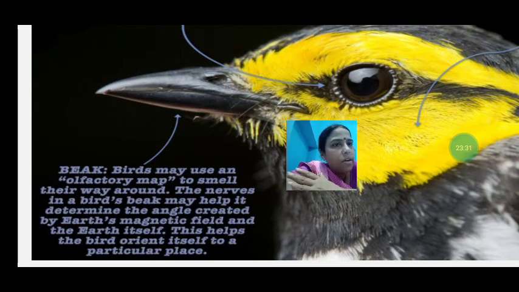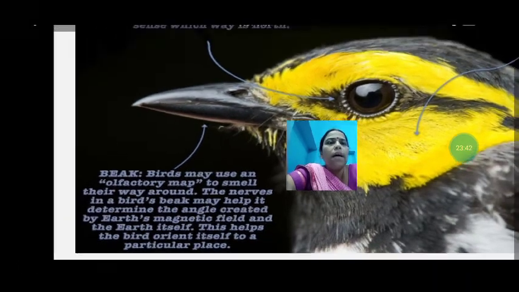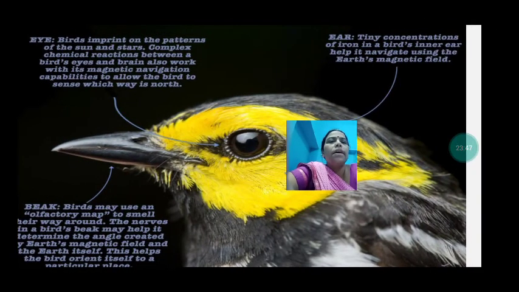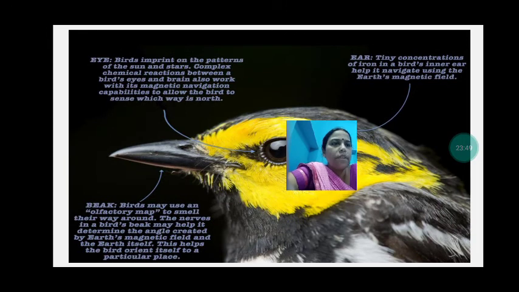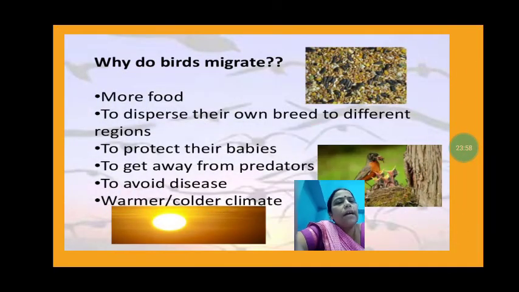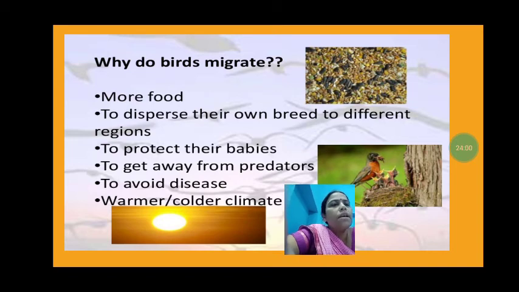So there are three sense organs the birds use: the eyes, the ears and the beaks. They all help the bird to navigate or to migrate from one place to another. They can move so nicely without the help of anyone. They are moving themselves, and these sense organs help them to move. We might also be thinking how the birds move, and that is the way they move. So why do birds migrate?